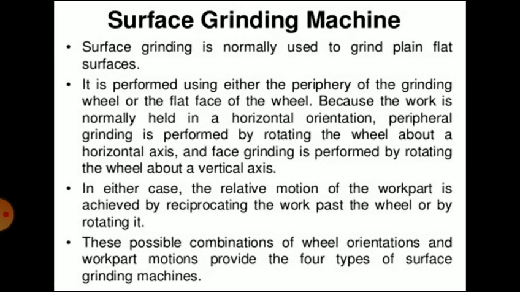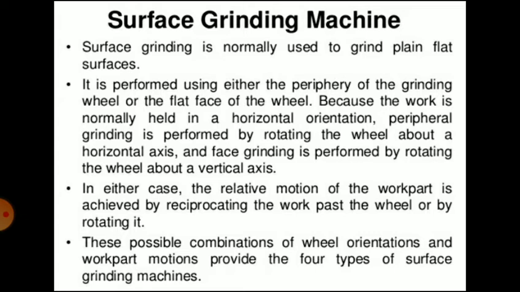Now the first type of grinding machine, that is surface grinding machine. Surface grinding is normally used to grind plain flat surfaces. It is performed using either the periphery of the grinding wheel or the flat face of the wheel. Because the work is normally held in a horizontal orientation, peripheral grinding is performed by rotating the wheel about a horizontal axis, and face grinding is performed by rotating the wheel about a vertical axis.